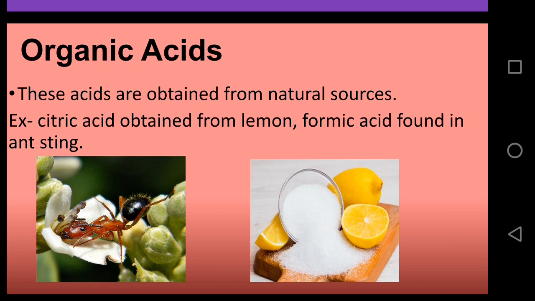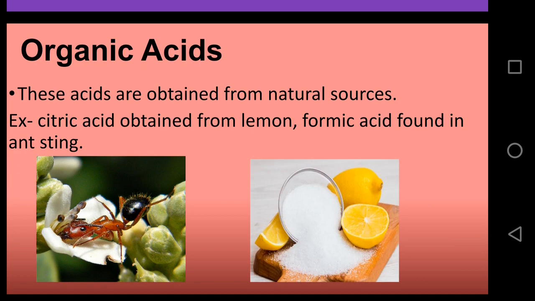For example, citric acid is obtained from lemon. In curd, lactic acid is present. In tomato, oxalic acid is present. Formic acid is found in ant stings.